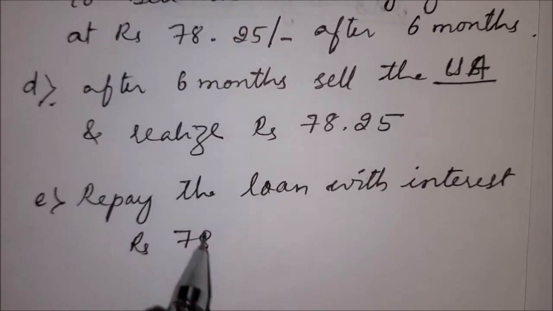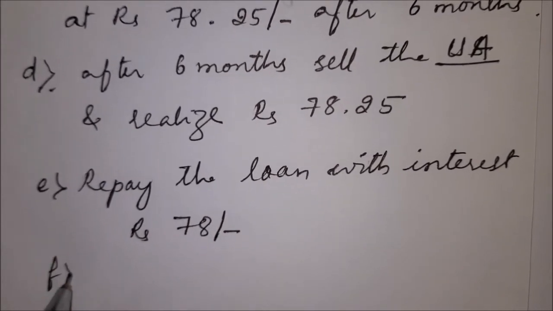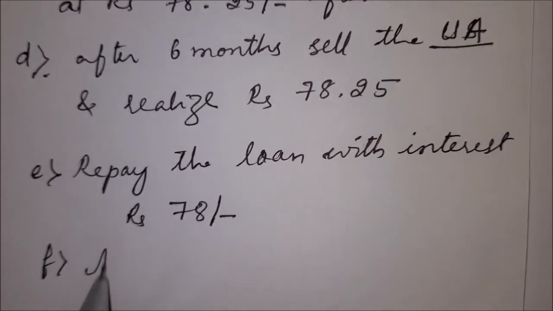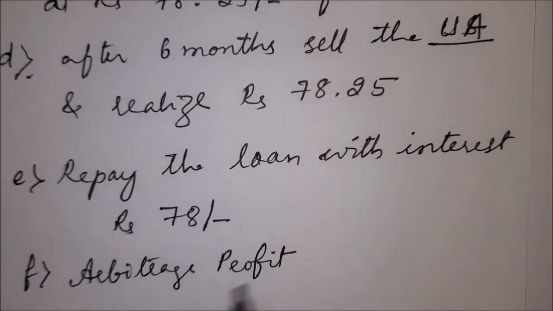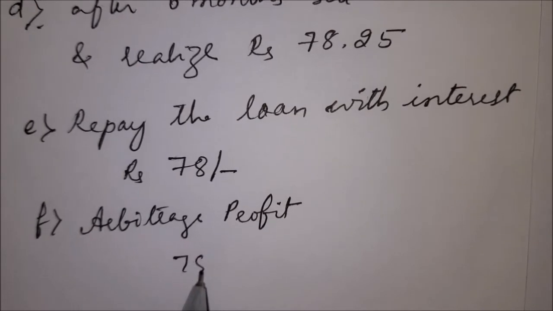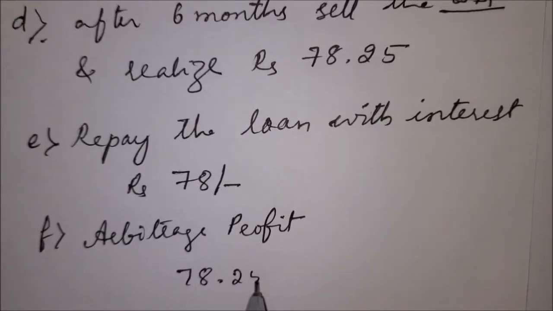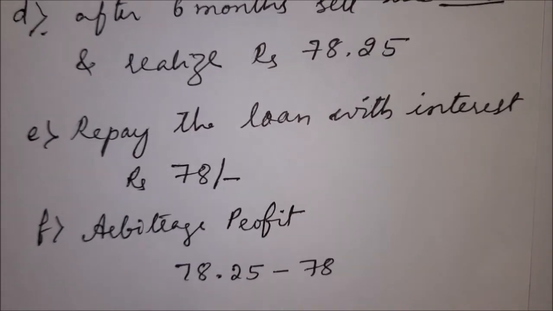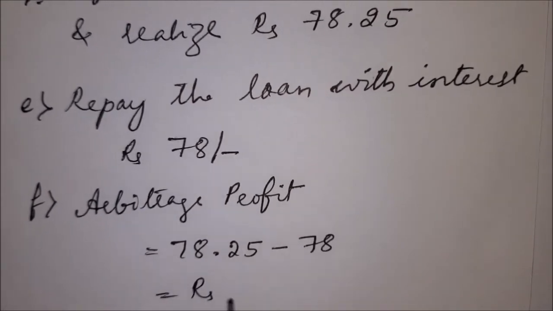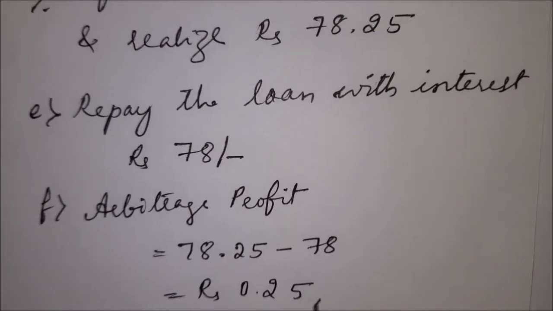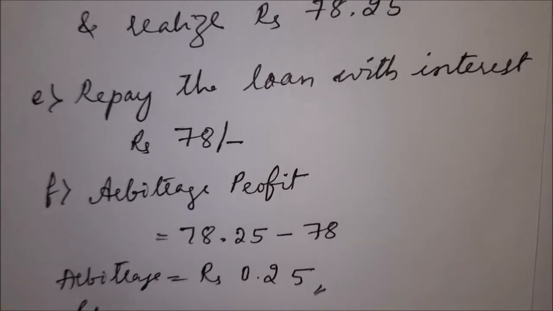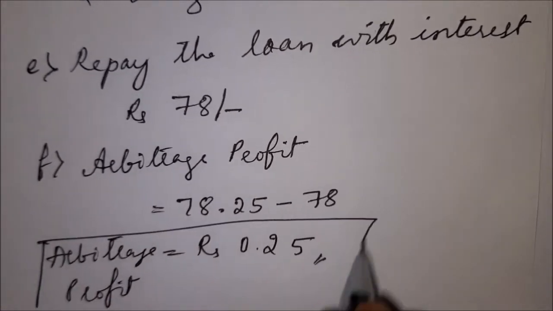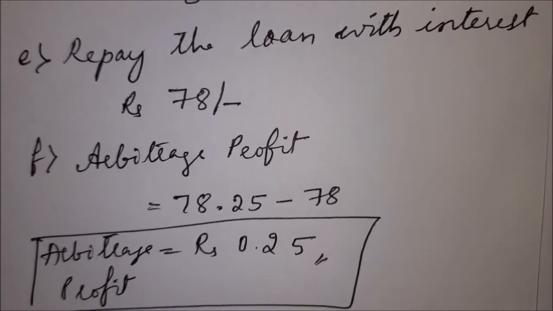So the last step is we have to know how much profit we can earn, the arbitrage profit. How will you calculate? 78.25 we are going to sell and we have to pay rupees 78 to repay the loan. So the difference is 0.25. We are earning an arbitrage profit of rupees 0.25 in the first step. Now we have to mention our action as an arbitrage for rupees 74.